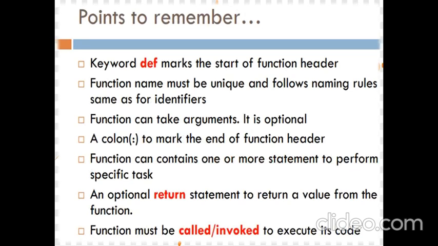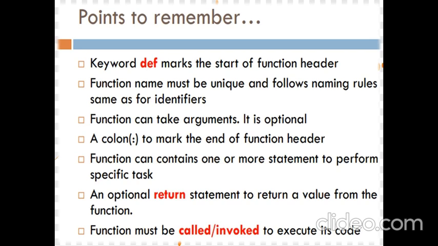What points are required to remember? Number 1, the keyword def marks the start of the function header. The function name must be unique, it should not be duplicate, and it should follow the naming rules for identifiers. In programming, we know how to make an identifier. The same thing applies here when making the function name.